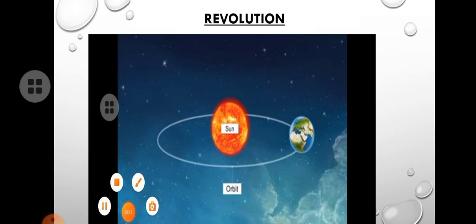See here, this is not round path, isn't it? Look at left and right direction. The distance is far away. But look at the middle portion, the distance is very short. So this is oval shaped revolution. So the oval shaped path is called elliptical path. We call it orbit.